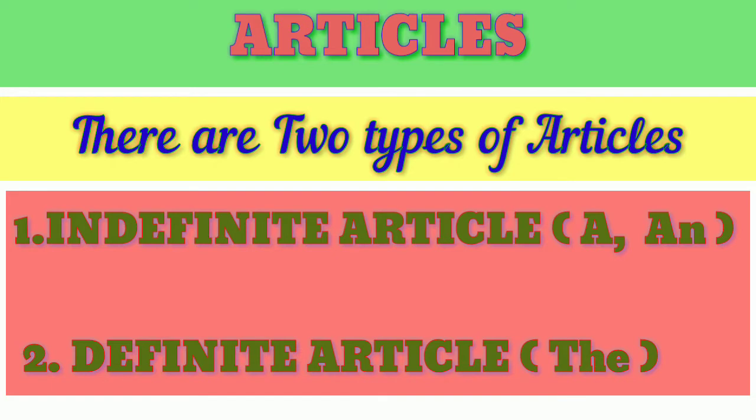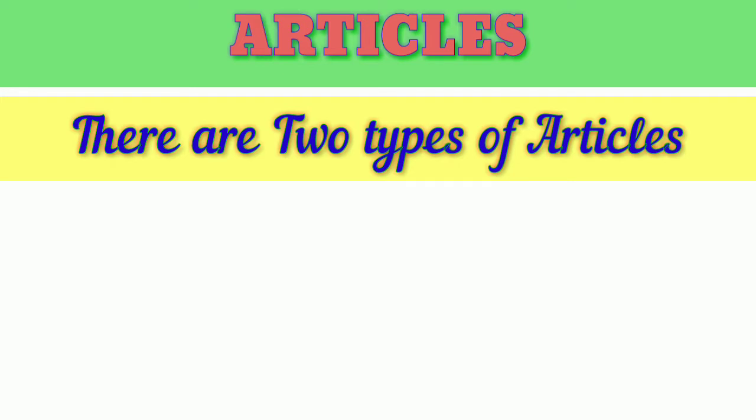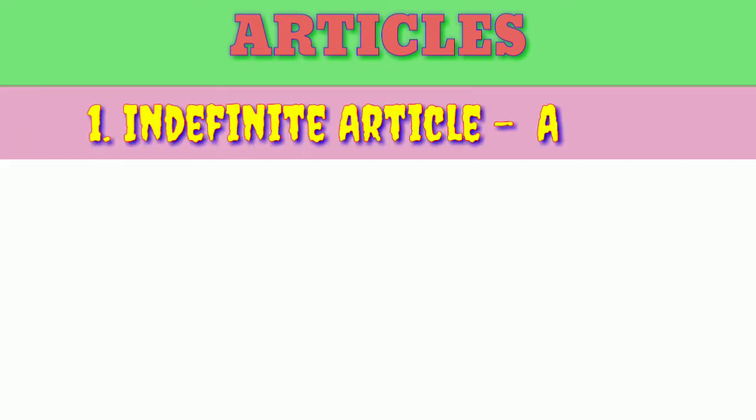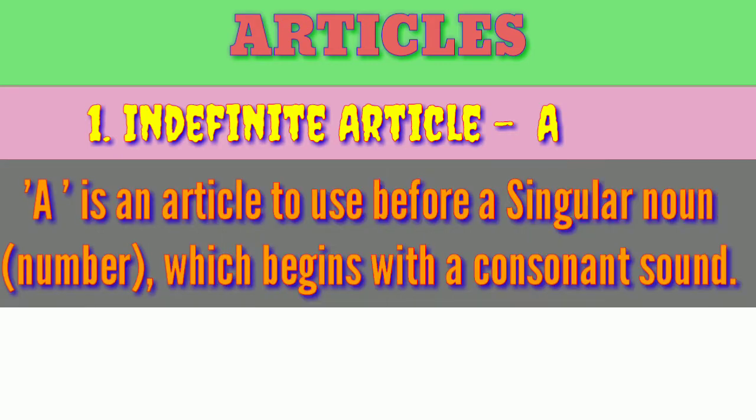Now we are going to see the first type, the indefinite article a. Listen to this one.